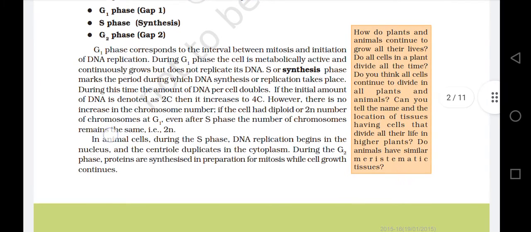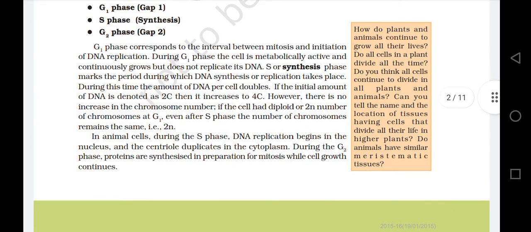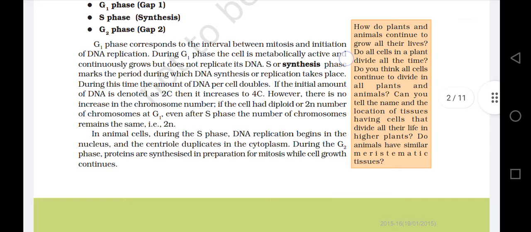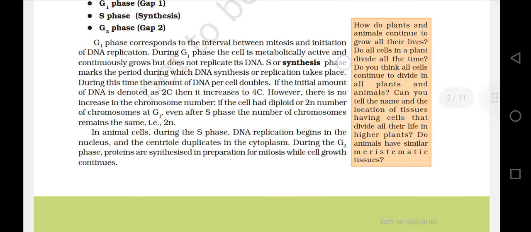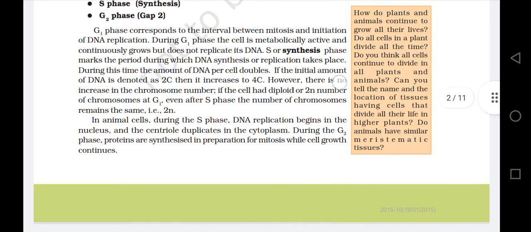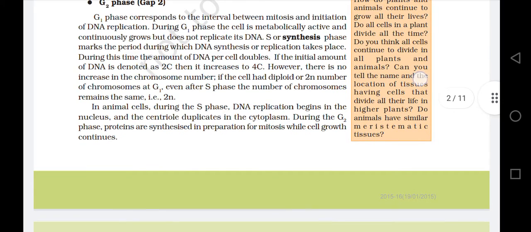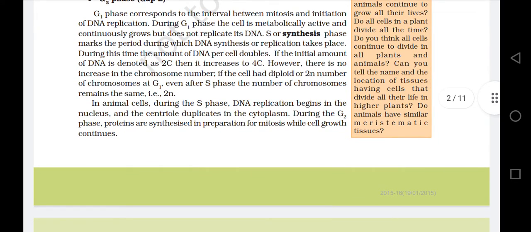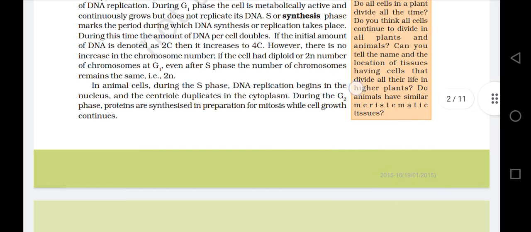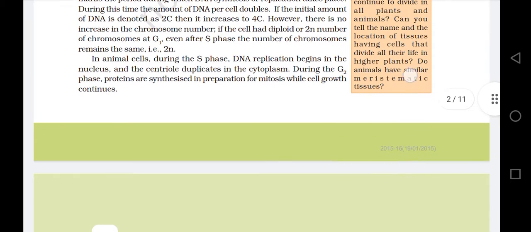So please note here, how do plants and animals continue to grow all their lives? Do all cells in plants divide all the time? Do you think all cells continue to divide in all plants and animals? Can you tell the name and the location of the tissues having cells that divide all their life in higher plants? Do animals have similar meristematic tissues?